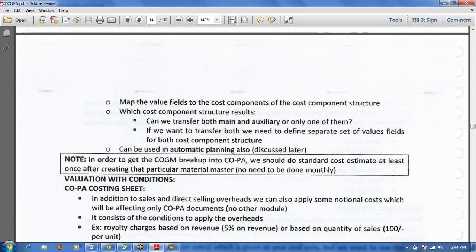Okay, here cost component structure results. We can transfer both main and auxiliary, or only one of them. If you want to transfer the main cost component values, you can transfer. If you want to transfer the auxiliary, in that case you can transfer the auxiliary. Both is not possible in practice. Only one you can transfer.